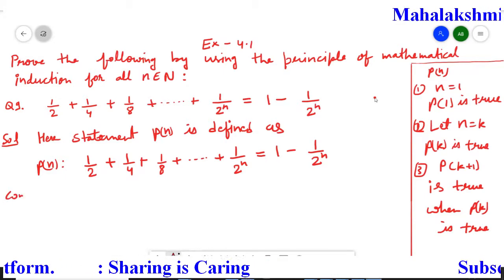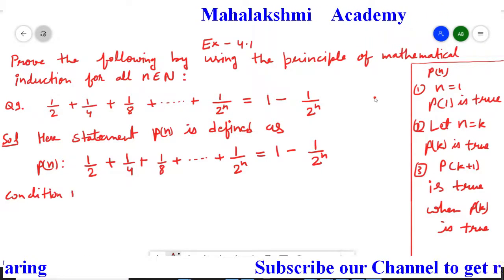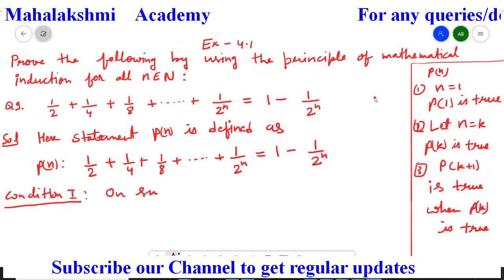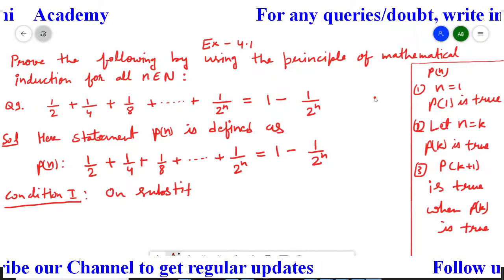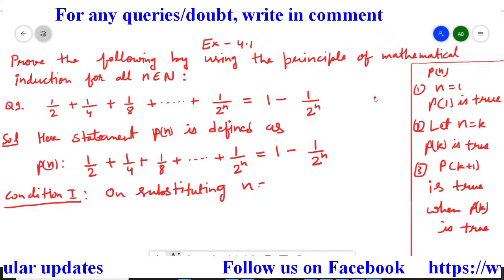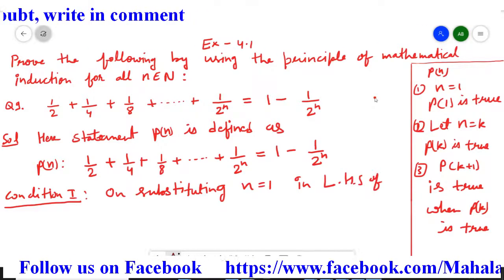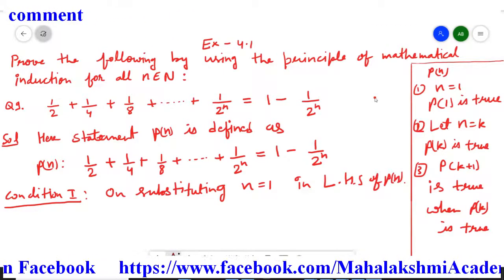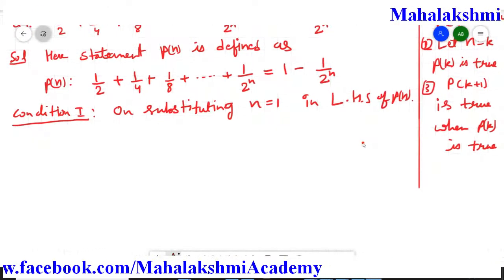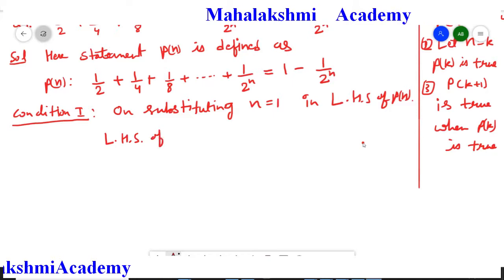Now, there are 3 conditions for the principle of mathematical induction, so one by one we have to prove all the conditions. In condition first, on substituting n equal to 1 in the left hand side of statement Pn, we obtain the left hand side of P1.